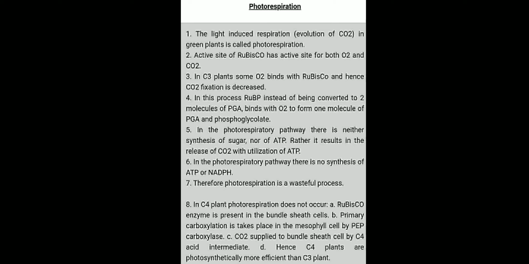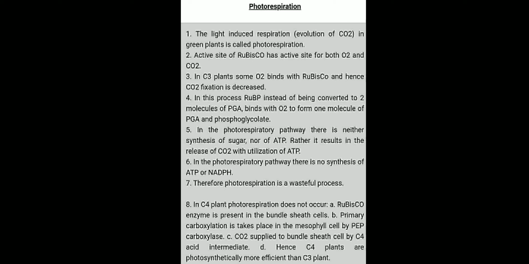Students, as I told, in C4 plants photorespiration does not occur. Why? Because in C4 plants Rubisco is present in the bundle sheath cell and primary carboxylation takes place in the mesophyll cell by PEP carboxylase. CO2 is supplied to the bundle sheath cell, where intermediate compounds are formed, and ultimately the CO2 enters the C3 cycle.